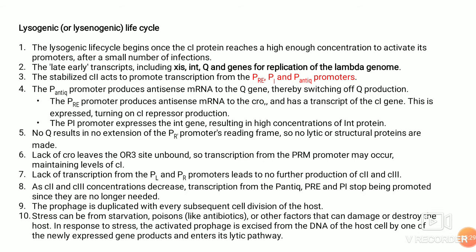The PI promoter expresses the INT gene, resulting in a high concentration of integrase enzyme. There is no Q present, so no structural proteins are produced. With a lack of CRO, there is no lytic cycle, and with a lack of transcription at promoters L and R, there is no production of C2 or C3. As C2 and C3 concentration decreases, transcripts from Panti, PRE, and PI stop being promoted since they are no longer needed.